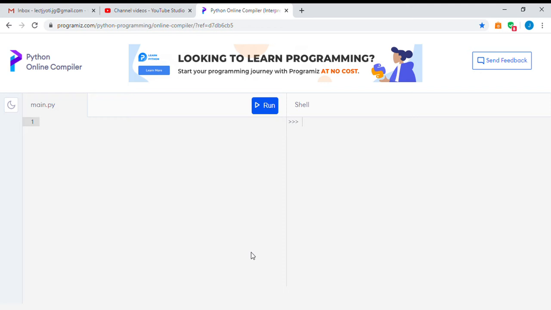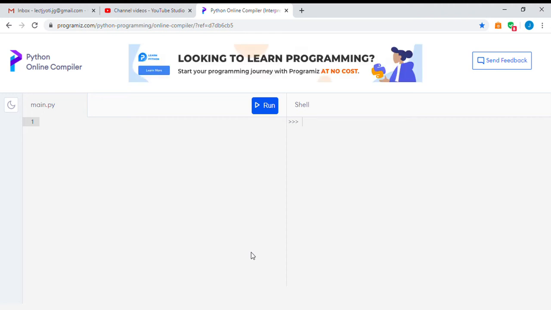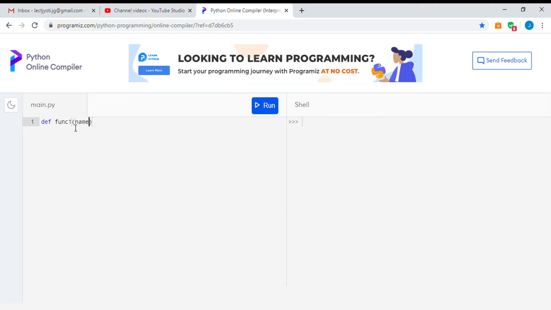The first example I used was a simple function which took a name as parameter and simply printed that name along with the message hello, that name, good morning. So you might be remembering the syntax: def, then the name of the function, def func1, then name, and colon, then indentation starts.